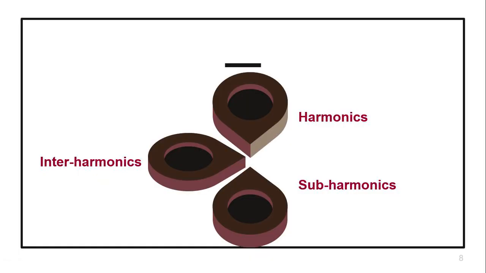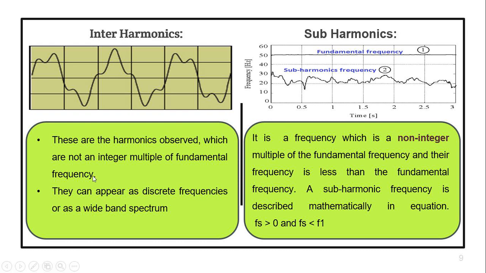Harmonics are further divided into two parts, that is interharmonics and subharmonics. Interharmonics are those which are not an integer multiple of the fundamental frequency. They are generally discrete frequencies. They appear in the system as discrete frequencies. It means 2.5, 3.1, 6.5 like that.